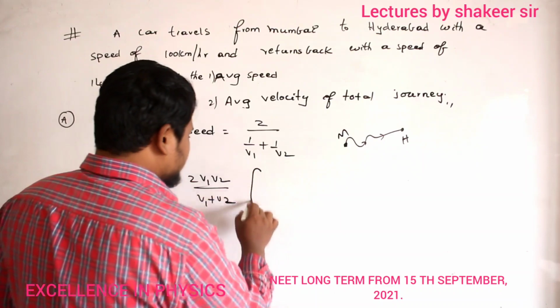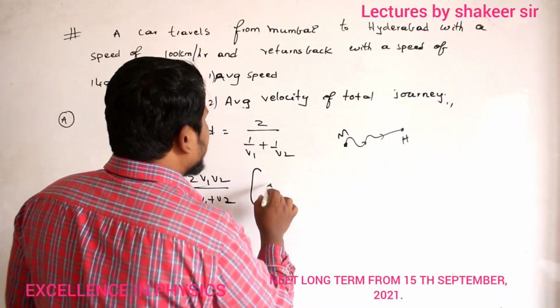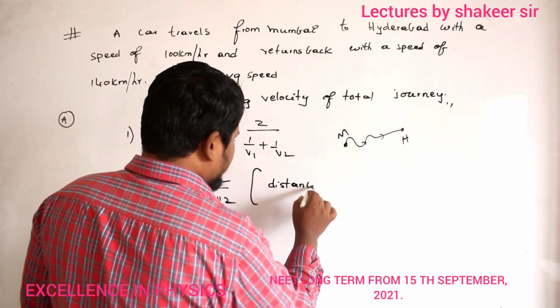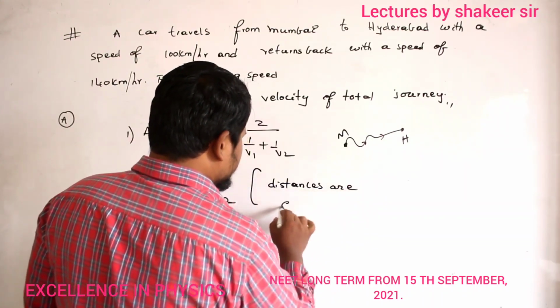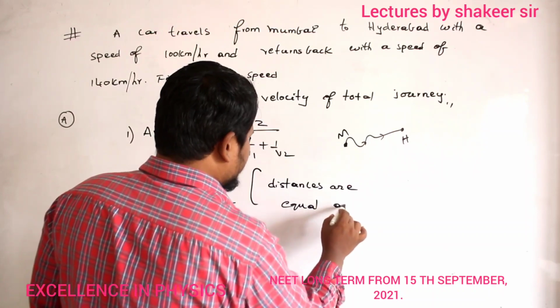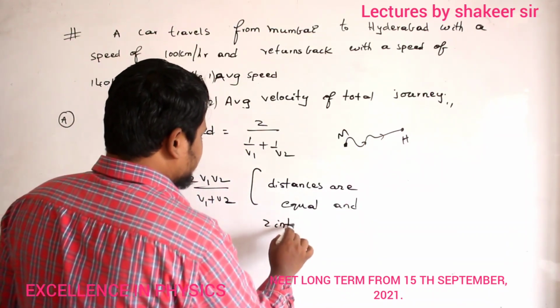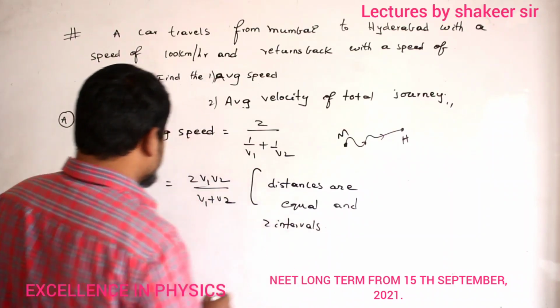Clear ma? So this is the condition for which one? Distances are equal, clear ma? And 2 intervals. Okay. So just do this calculation.